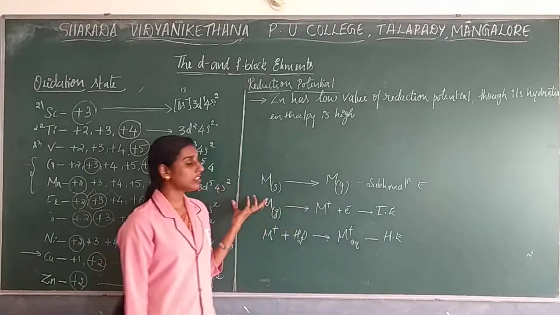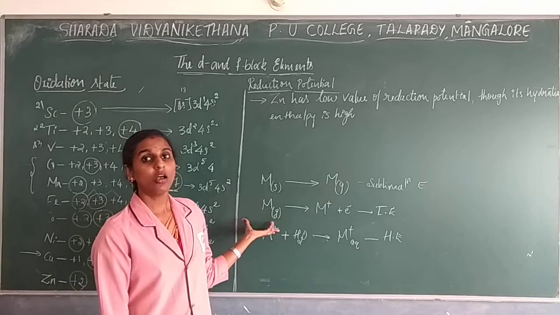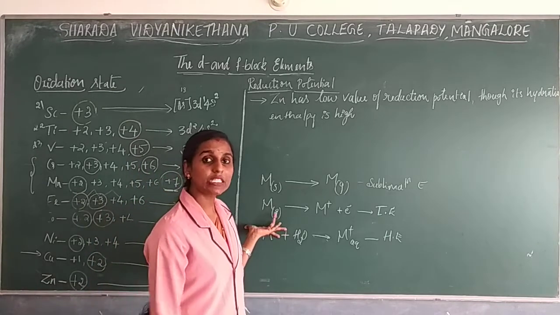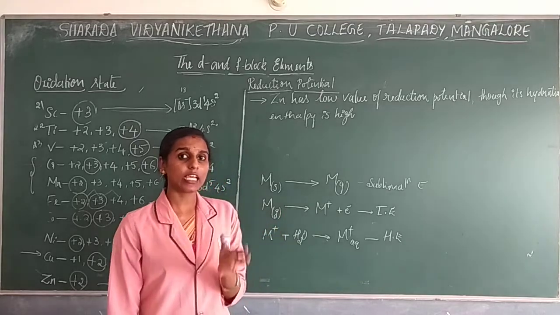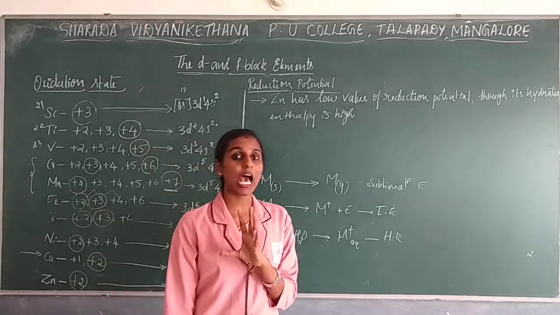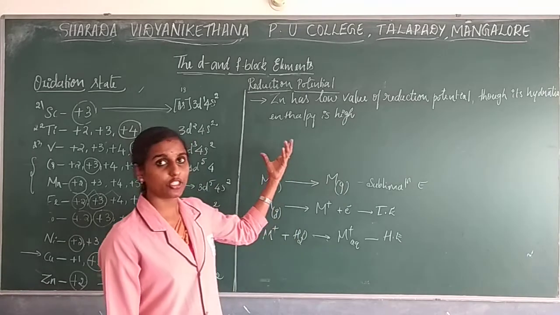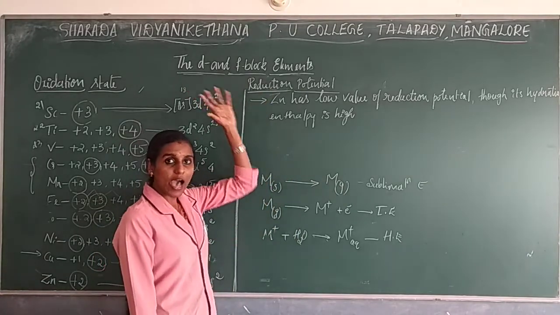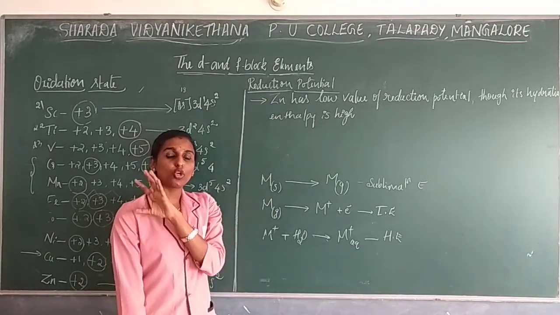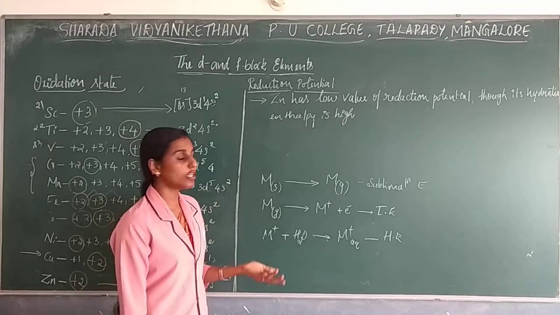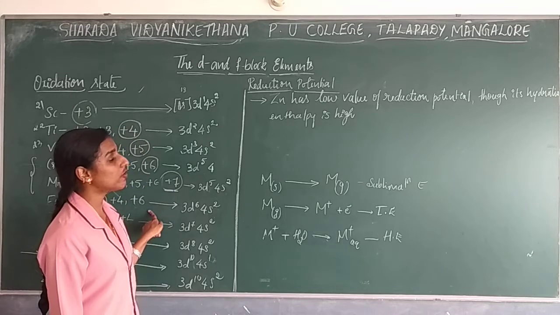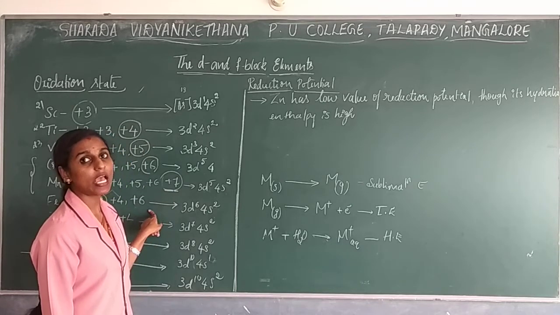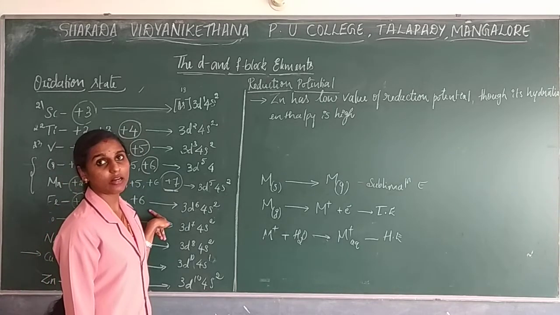If you see the D block elements, when you compare with your group 1 and group 2, in your 11th standard you have studied alkali metals as well as alkaline earth metals. S block elements will have higher reduction potential. So those S block groups have higher reduction potential when you compare with the D block. The D block shows lesser reduction potential when compared with the S block, that is, alkali metals as well as alkaline earth metals.